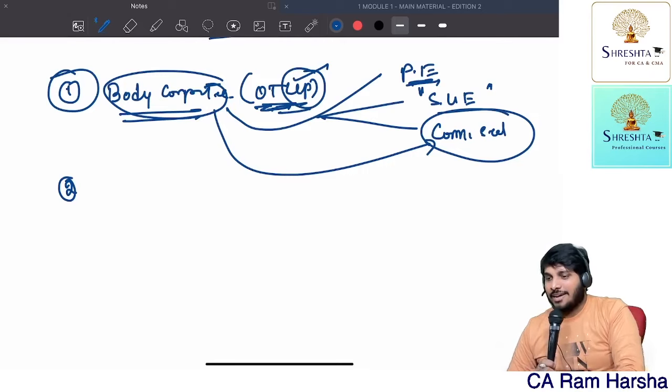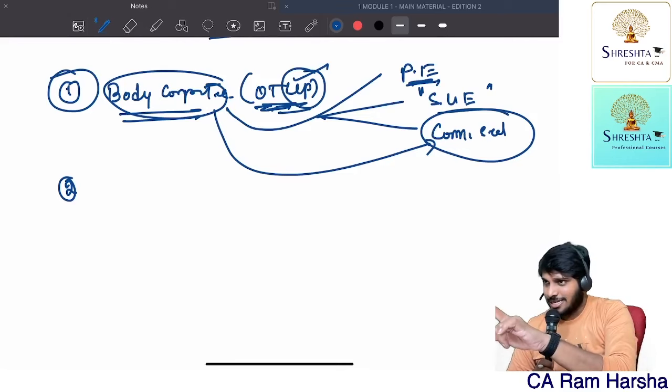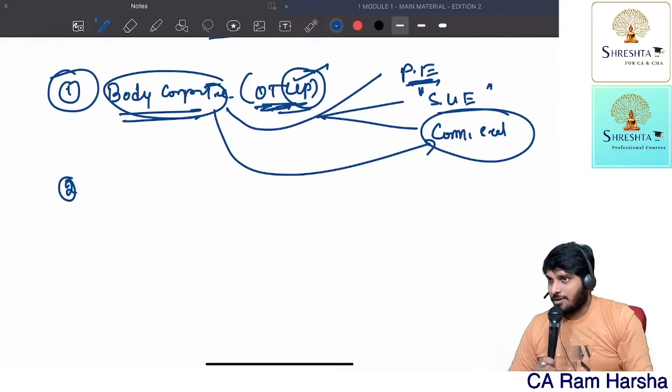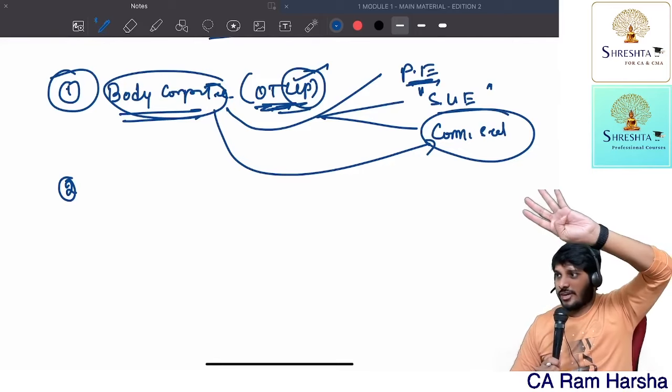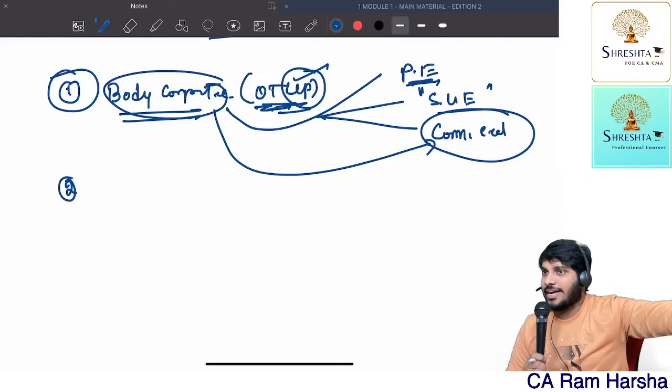So whether this point is there or not doesn't matter. Logically, whether this disqualification is there or not, it doesn't affect, because the first point clearly says only a firm or LLP is eligible. Others are not eligible, indirectly.